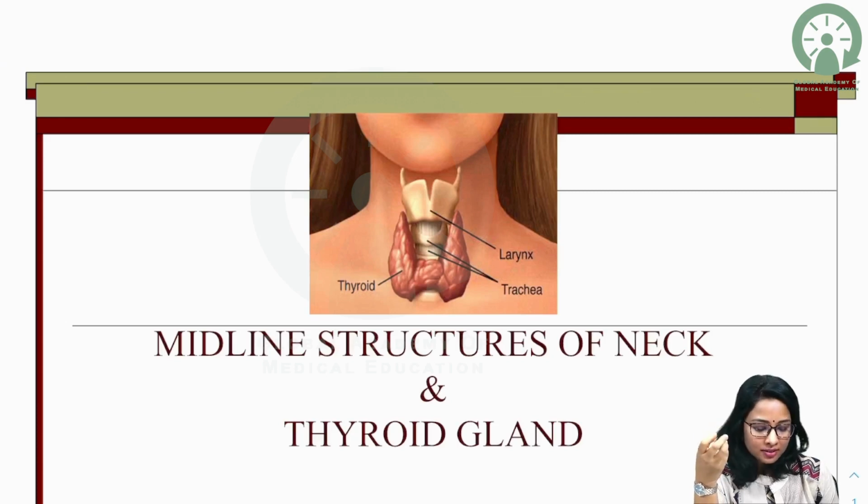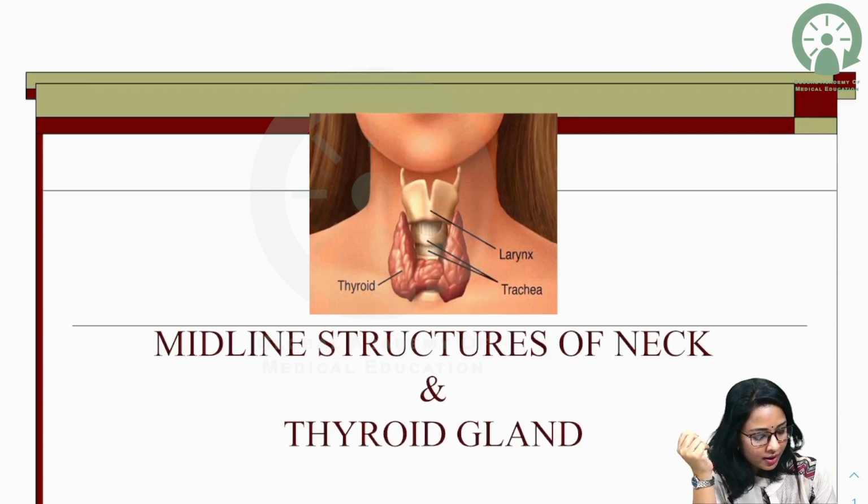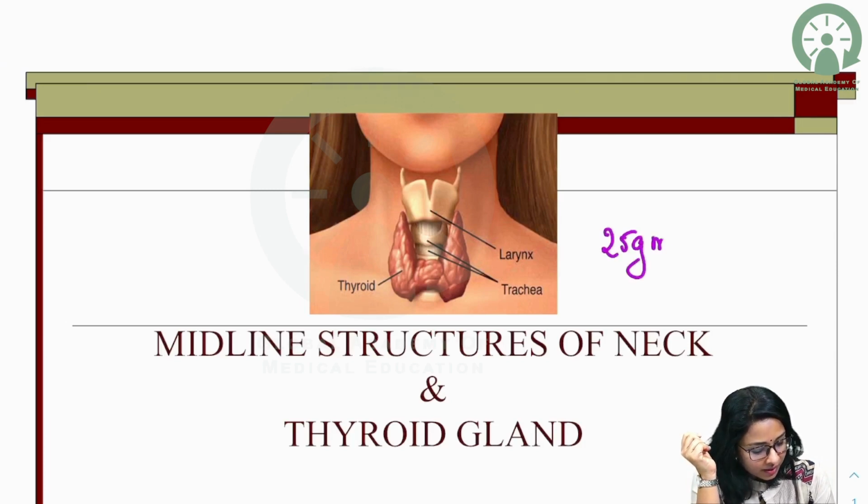So we shall continue with the deep structures of the neck, midline structures of the neck and thyroid gland. Midline structures are mainly formed by the cartilages of the larynx. There is the thyroid and cricoid cartilage which continues to form the trachea. And we can see the thyroid gland, an endocrine gland weighing approximately 25 grams.